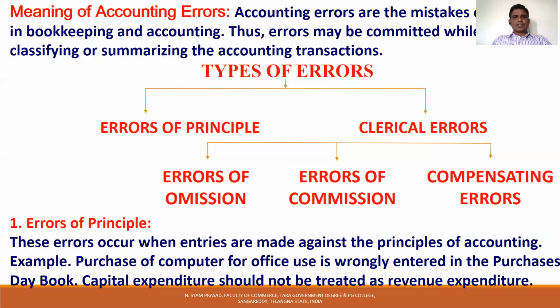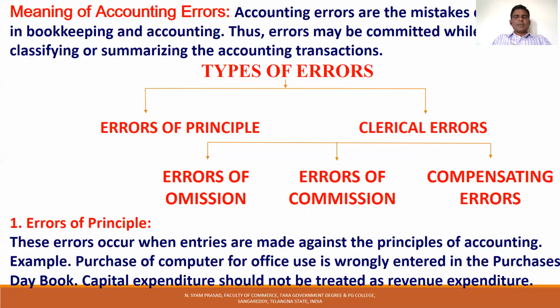First, we discuss errors of principle. Errors of principle occur when entries are made against the principles of accounting, without following the principles, concepts, and conventions of accounting. Usually, everybody makes a mistake in treating a capital expenditure as a revenue expenditure. This is a fundamental mistake. The fundamental mistakes are known as errors of principle.